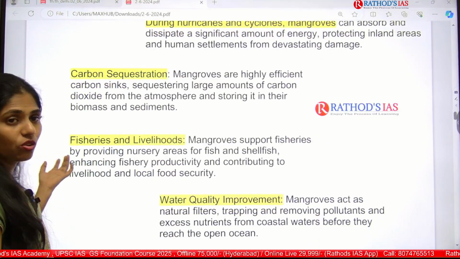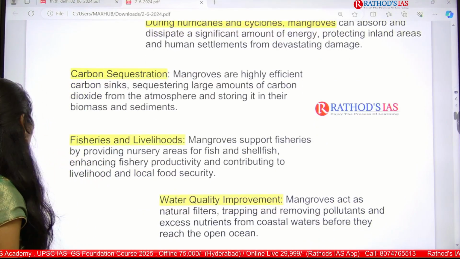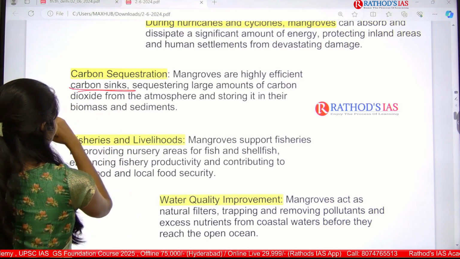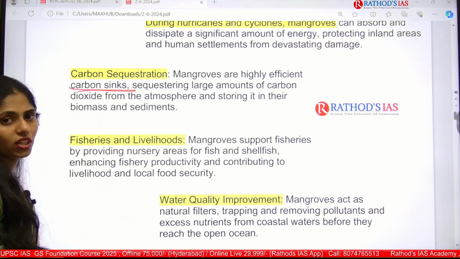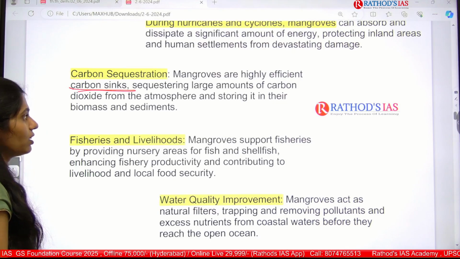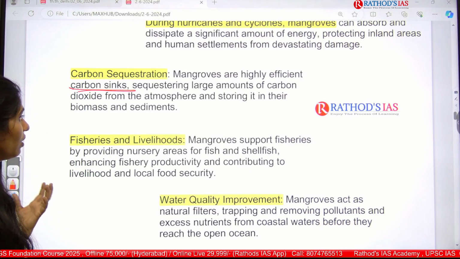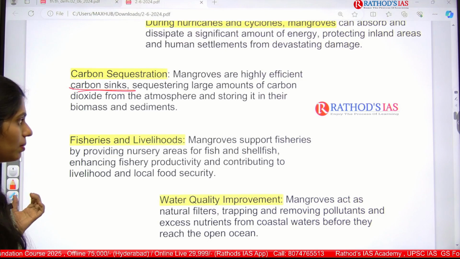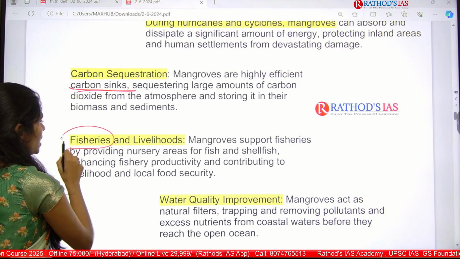So mangroves are very highly efficient carbon sinks, and they will be sequestering large amounts of carbon dioxide from the atmosphere. Okay, so they will be storing it in their biomass and sediments. And next one is fisheries and livelihoods.